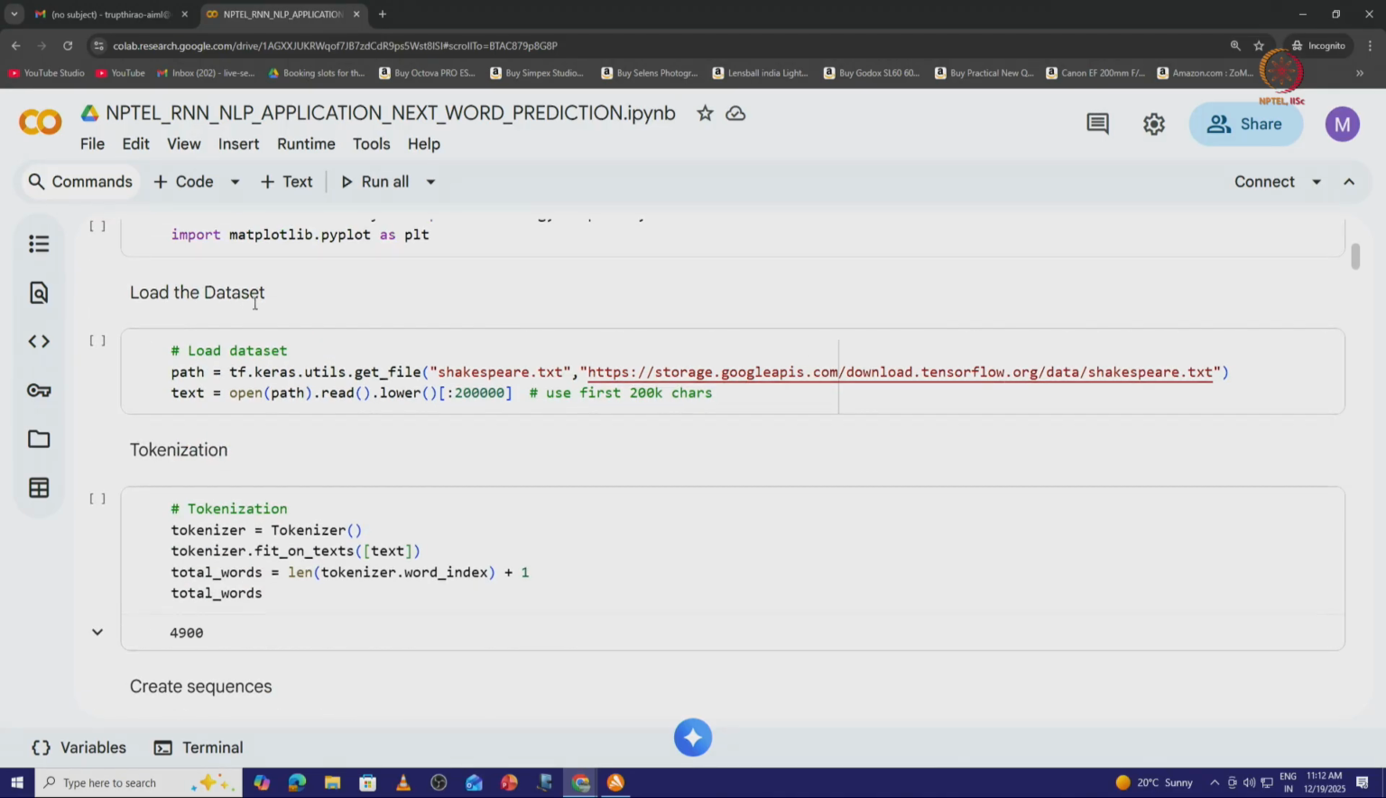Next, coming to loading the data set. As mentioned earlier, we are making use of the Shakespeare text data set, which contains several poems. The initial portion of this data set contains poems, which is why we will see a lot of words repeating, because they are rhyming. From TensorFlow Keras, we make use of the utility function and get the file called the Shakespeare text file, then open the path in which we have stored the data set, read it and convert all the characters or words present in the data set into lowercase.